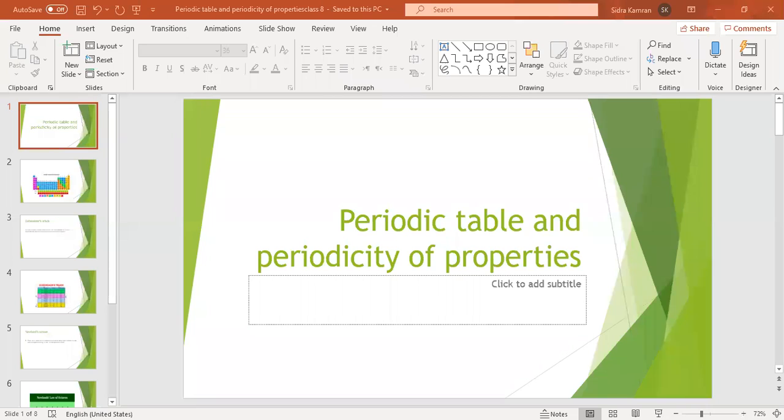Good morning, students. Today we are going to start our third chapter, that is periodic table and periodicity of properties. In this chapter, we are going to discuss the formation of the periodic table and the repetition of the properties according to this periodic table.